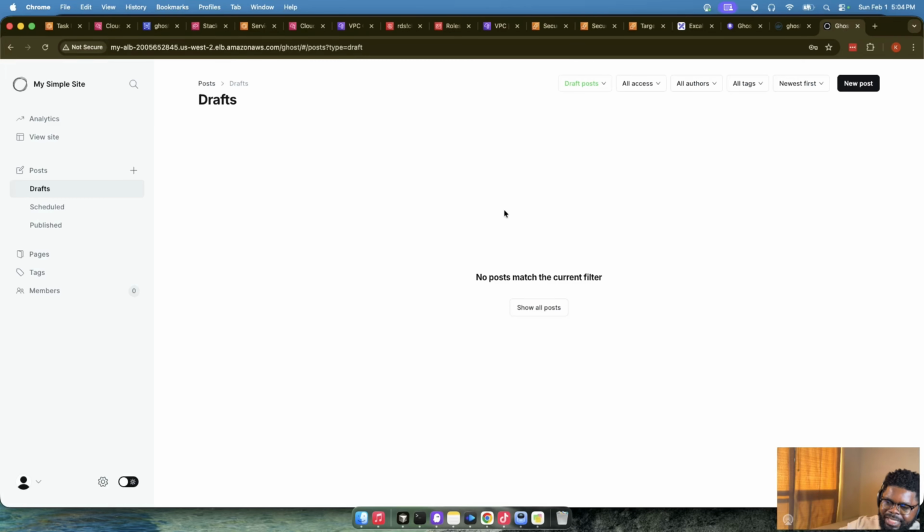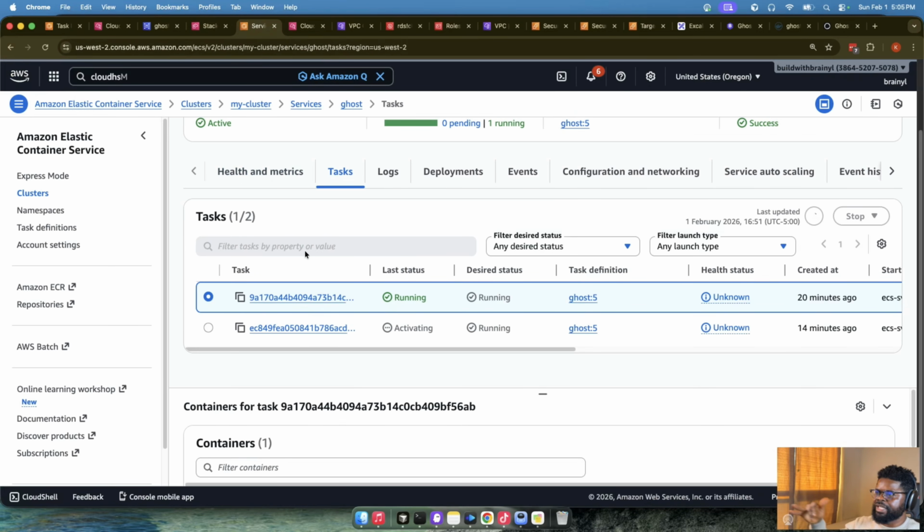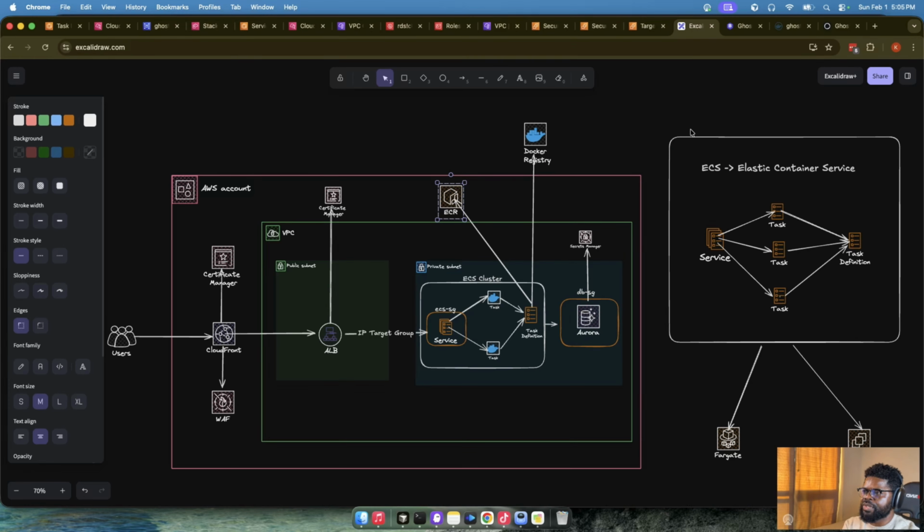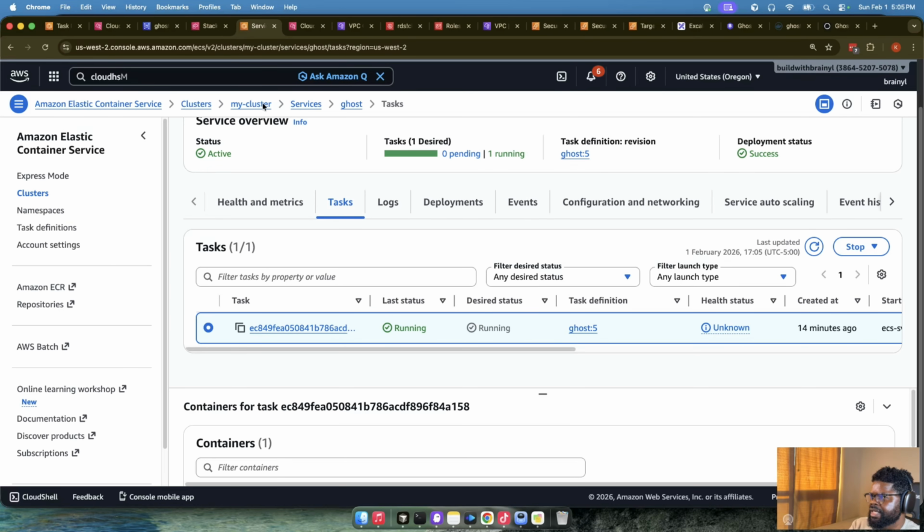If you check, our site is running, it's working as expected. We just now need to tear down, right? So let's go back and tear down. I'm going to be tearing everything down. First of all, we'll start from the ECS, right? Because if you check the diagram, that's the thing towards the rightmost that is using the database. So I'll start from tearing down ECS.